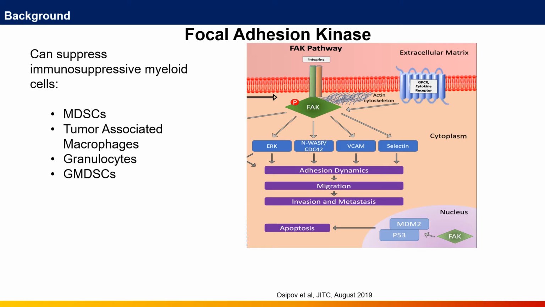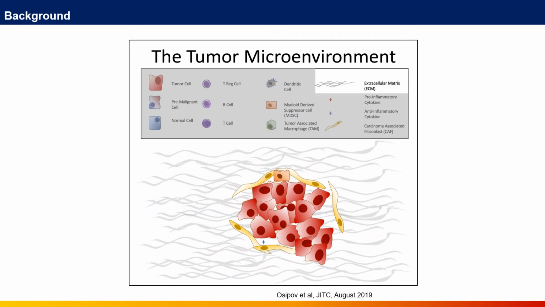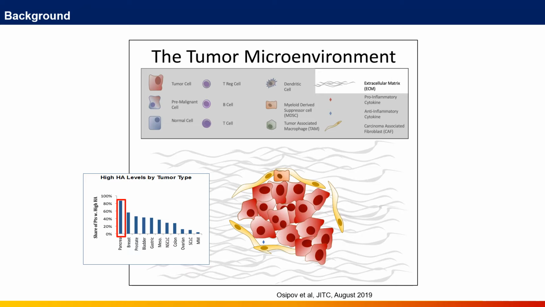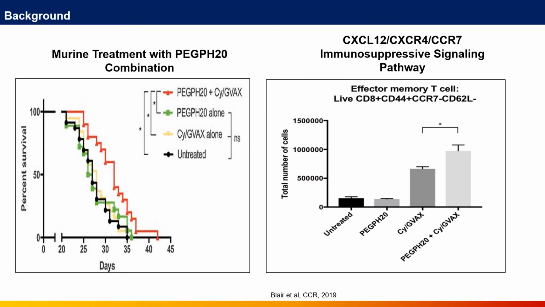in murine models. Pancreatic cancer has a unique immunosuppressive and highly desmoplastic stroma with one of the highest HA concentrations among all tumor types. Our group has shown in a murine model that stromal targeting via pegylated recombinant human hyaluronidase, also known as PEG-PH20, enhanced the anti-tumor activity of whole cell vaccine GVAX by targeting CXCR4 expressing myeloid cells, as seen on the right, and led to enhanced survival, as seen on the left.